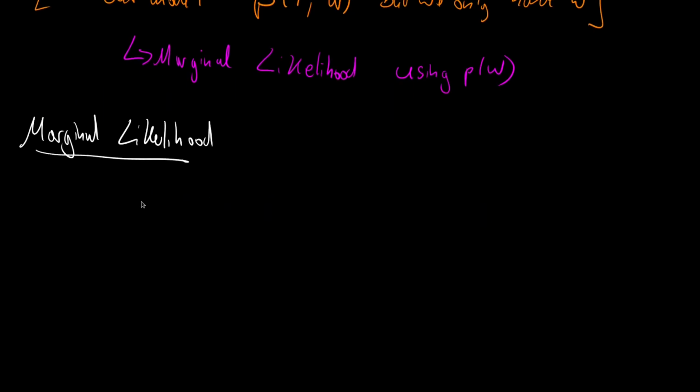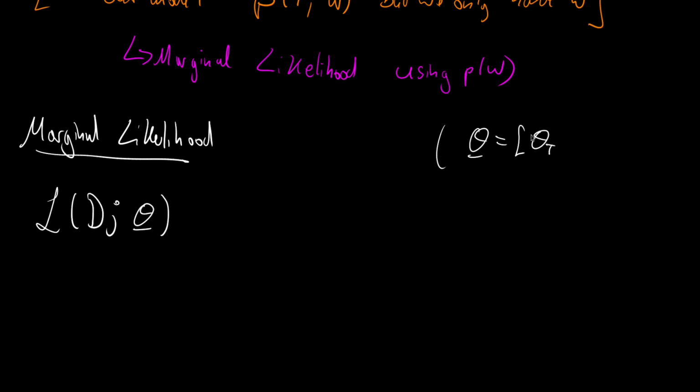Let's call this the marginal likelihood, and we use the same letter as for the full likelihood, which is the capital L of our data set given the parameter vector theta. The parameter vector theta is just a shorthand notation for the parameter theta t, the Bernoulli parameter for the thoughts, then the vector of Bernoulli parameters for the words, transposed because we want to align them in one vector.